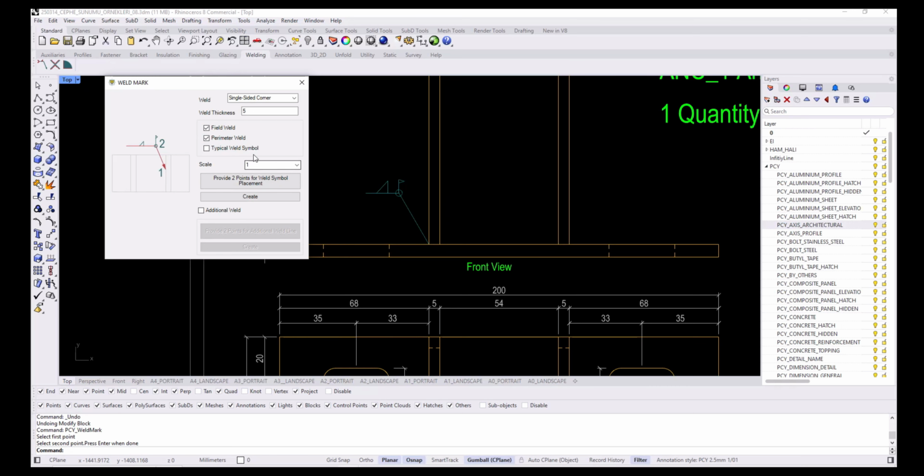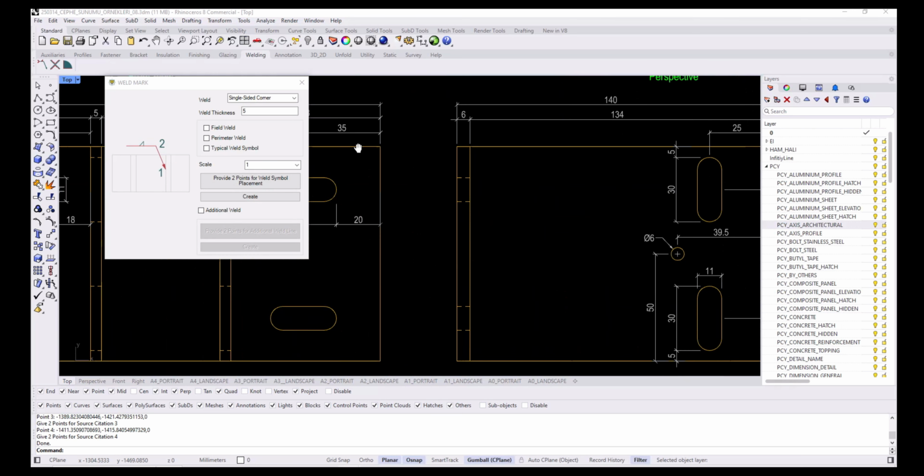Check the appropriate boxes for the weld symbol. If you want to add an additional leader, click the Additional Weld button below. From the drop-down menu, select Provide 2 points and click on the points as shown to create a preview. If it looks correct, click Create to finalize the command.